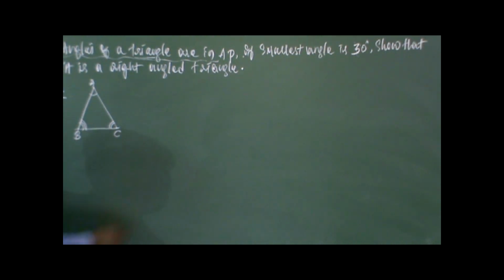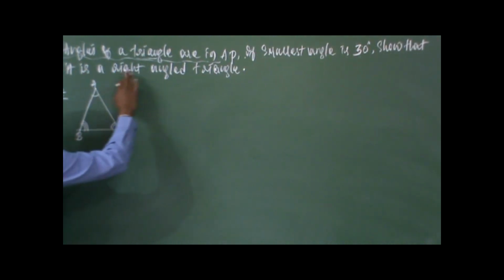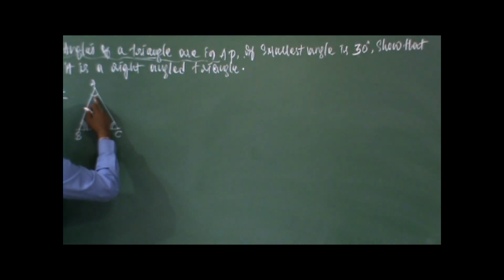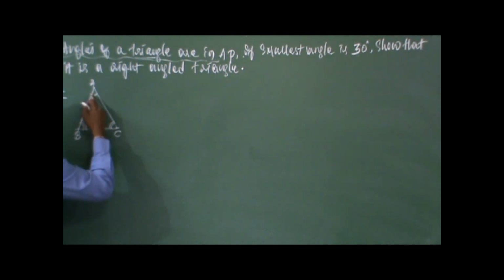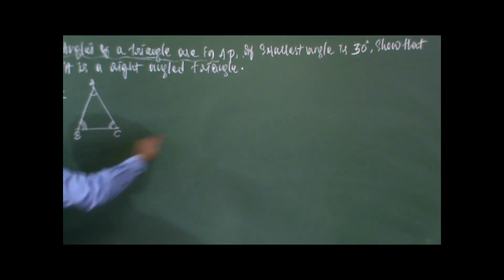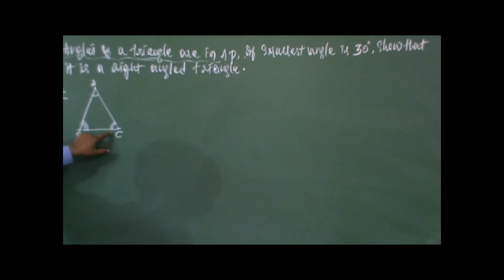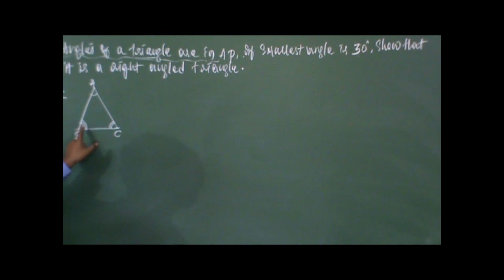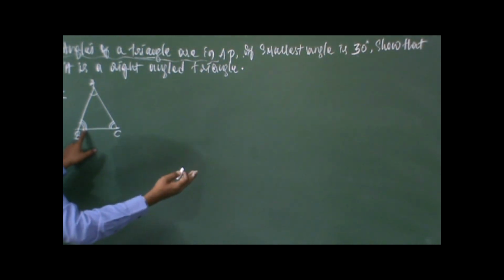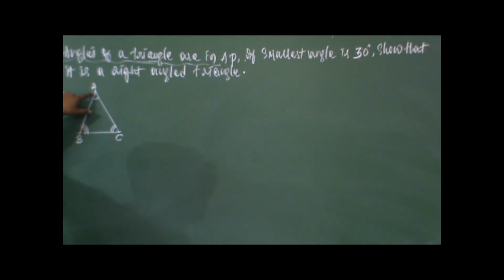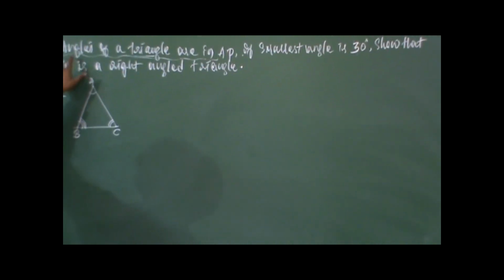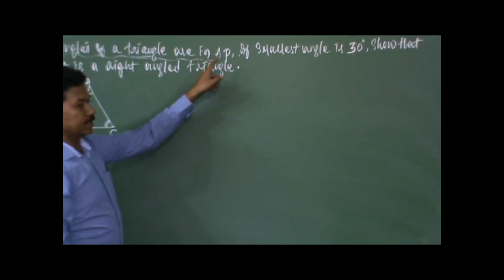So I will design a different design for all the different angles so that it indicates that all the 3 values are totally different. So angles of a triangle are in AP. So this angle, this angle, this angle. In the sense, the values of all the 3 angles are in AP. So if you consider this as the first angle, second angle and third angle, the third angle minus second angle, what you get will be equal to second angle minus first angle. So that is the meaning of this statement, angles of a triangle are in AP.